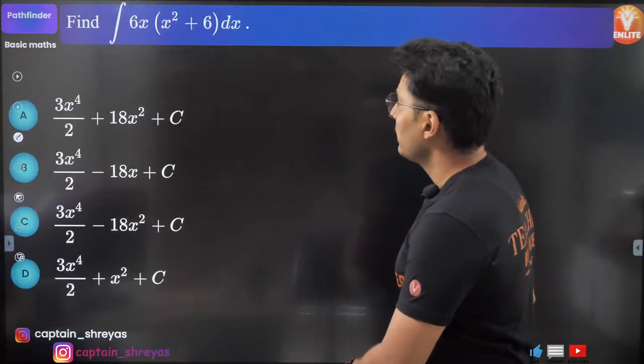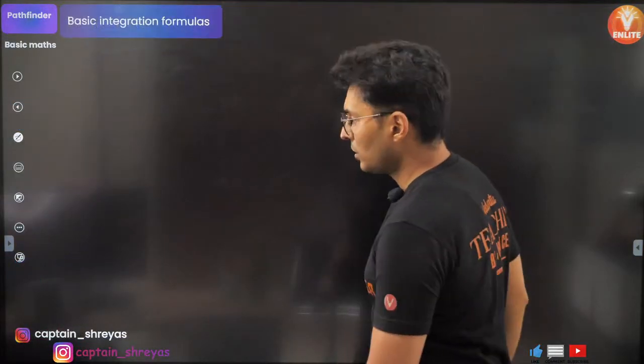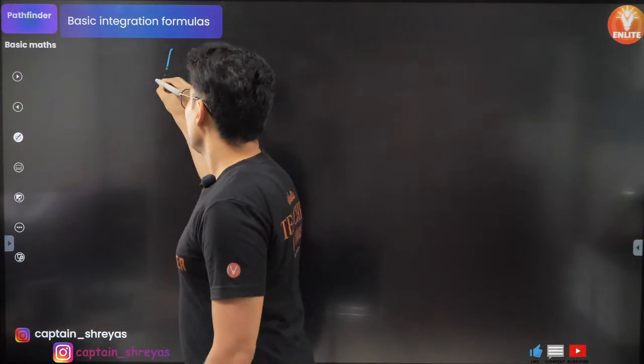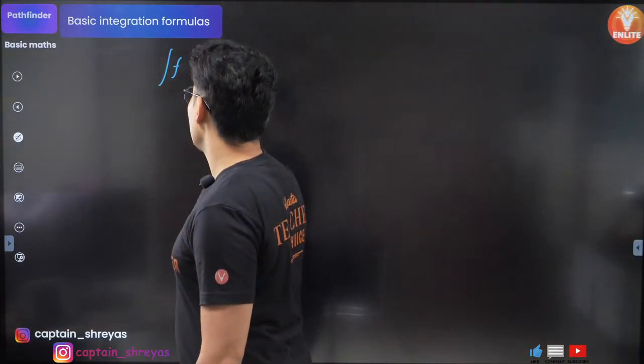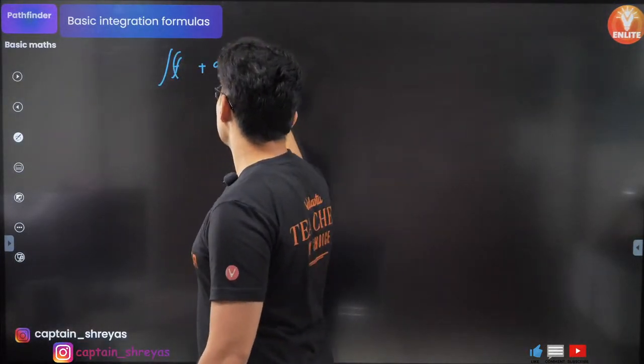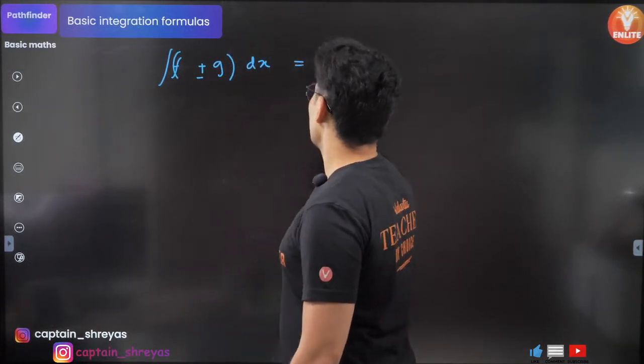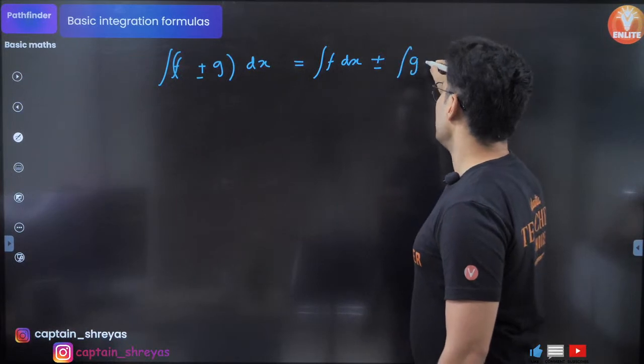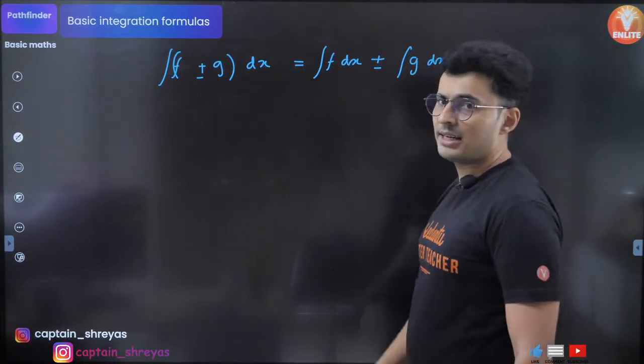Yes, so where we are, the rules. Let me just show you the rules one last time. Talking about the rules, whenever you have the integration of f plus or minus g dx, you can separately integrate f with respect to x and g with respect to x. You can separately integrate it.